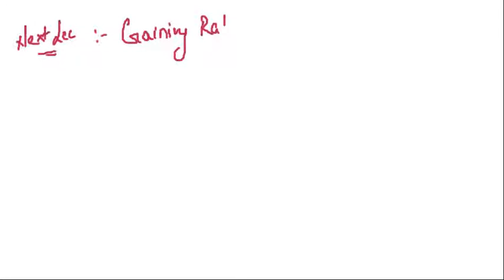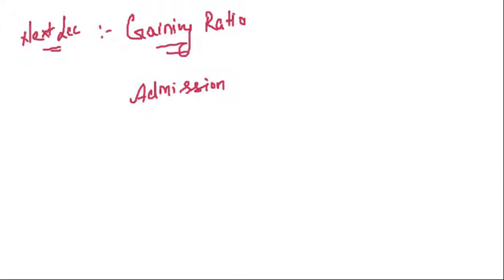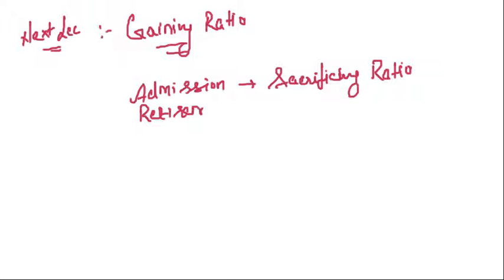Now, in the next lecture, we are going to discuss about gaining ratio. If you remember, in the chapter of admission, we discussed about sacrificing ratio. In the chapter of retirement, this sacrificing ratio becomes gaining ratio. Why?